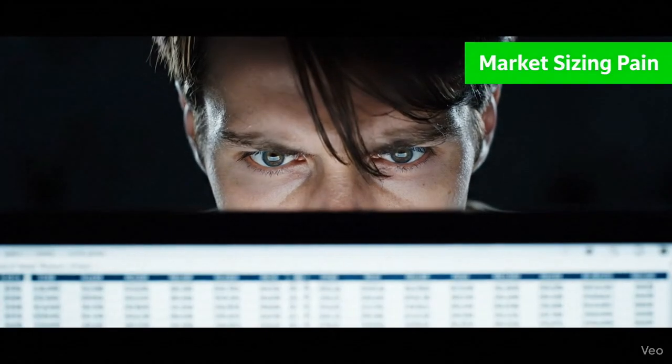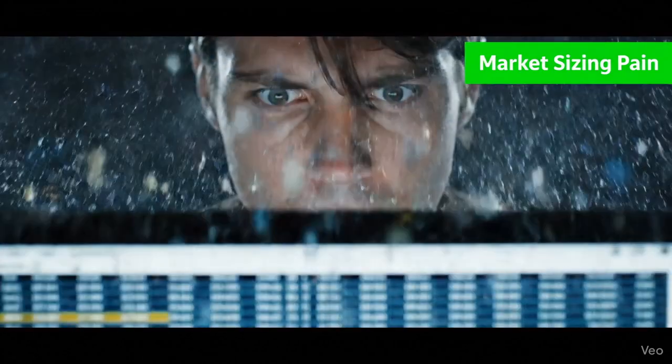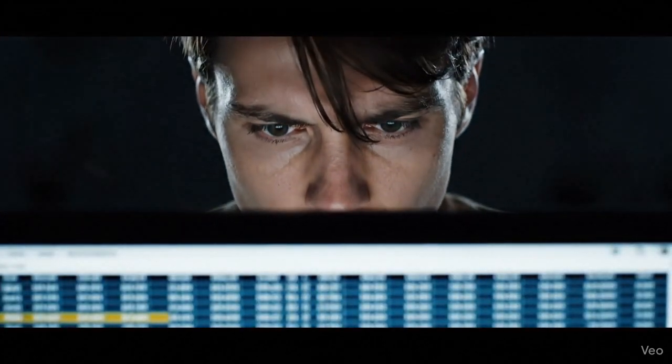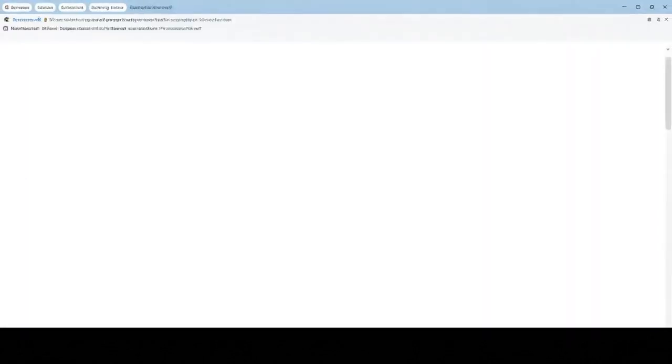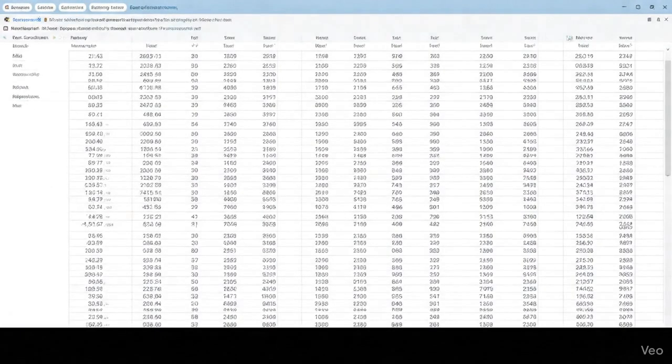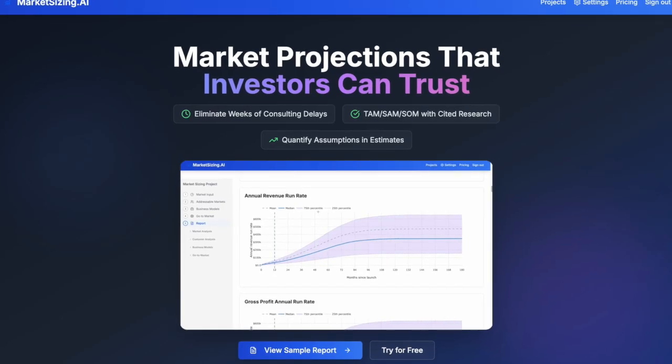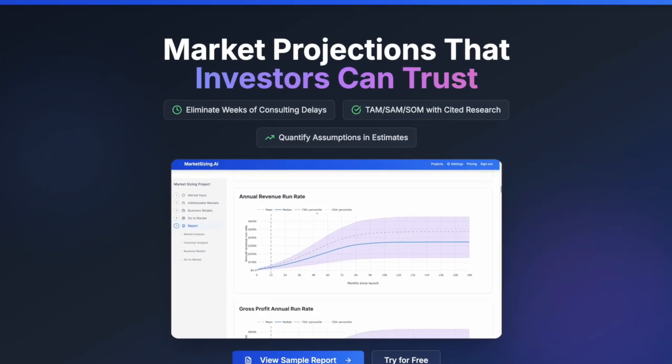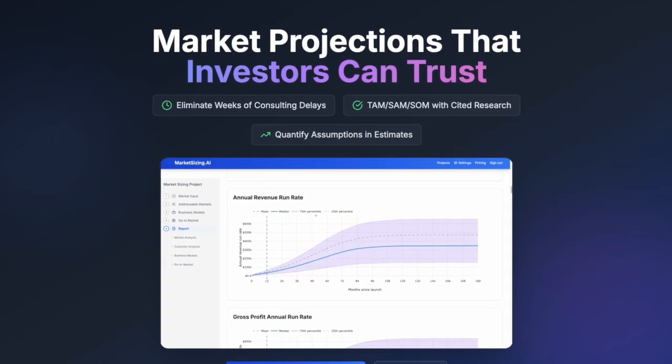Ever built a pitch deck, you know the pain of market sizing. It's the multi-billion-dollar question that often gets a flimsy answer that feels more like an art project than a science experiment. Investors demand rigor. When a savvy investor asks, so how did you get this number, a single fragile point estimate quickly falls apart.